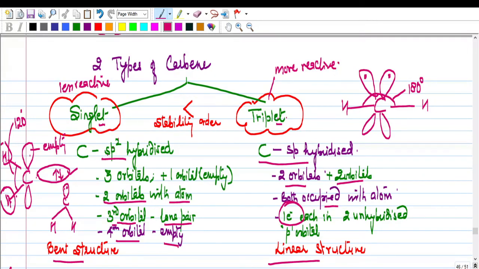So carbenes are very interesting, they are very easy to understand, right? And they are highly reactive species. Why? Because they have got a lone pair. But remember, although they have a lone pair, they do not have any charge. I hope you must have understood.